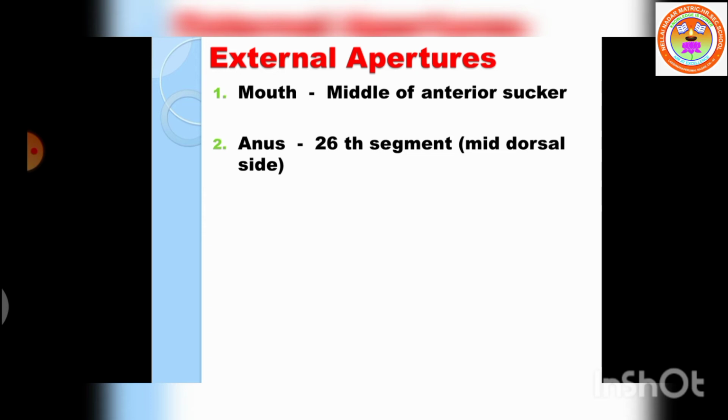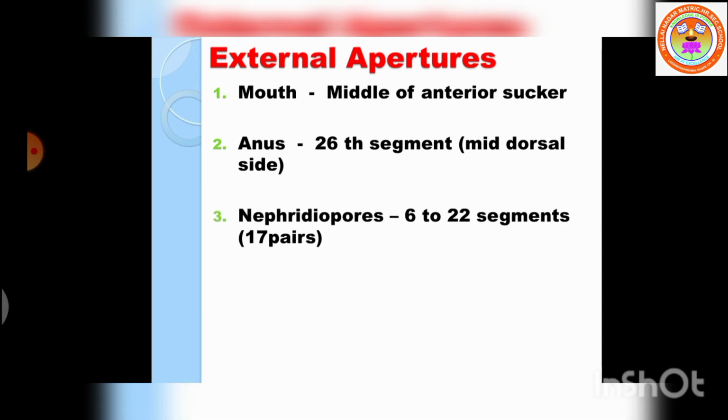The next is the nephridiopores. They are for removing the excretory waste. Nephridia open to the exterior by 17 pairs of nephridiopores. Nephridia are the excretory organs.